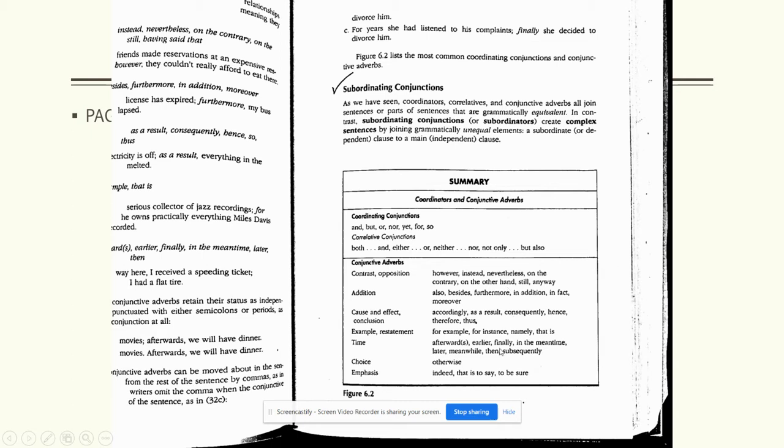Then we have the group of words called conjunctive adverbs. They're interesting. They're like adverbs in the kind of information that they provide. We didn't do a lot with semantic meaning with adverbs, but it can be adverbs of degree, adverbs of manner, adverbs of time. So these words work like adverbs in the kind of information they give, but they also work like conjunctions in that they link together sentences. So again, right now we're just identifying, but there is a supplementary video to this chapter that you'll need to watch before the quiz that talks about punctuation and how these words figure into the syntax of a sentence.